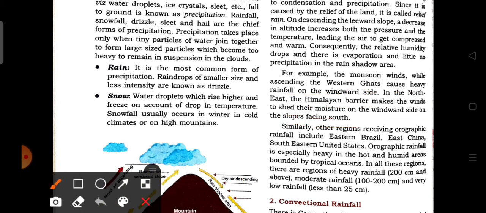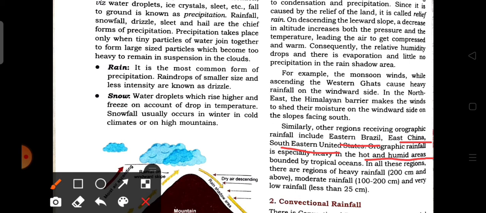Similarly, other regions receiving orographic, that is relief, rainfall include eastern Brazil, eastern China, and southeastern United States. Orographic rainfall is especially high in hot and humid areas, because the warm air ascends to higher altitudes due to the presence of the mountain.